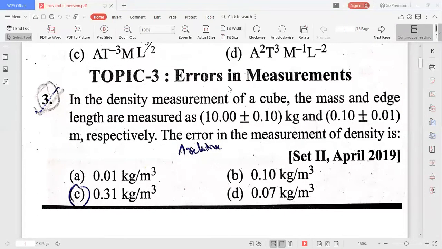Okay, see the other problem. This model is also important because these all are the problems in experimental physics. This problem is also very, very important.